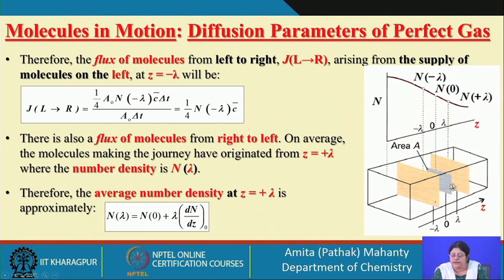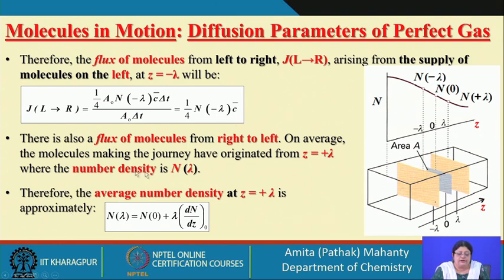Whatever is contained in this volume element will be moving, and what is the number density in that volume element? It is the number density at minus lambda, and according to the number of impacts which we have, I have 1 by 4. So I am reduced to having 1 by 4 n at minus lambda times c bar.